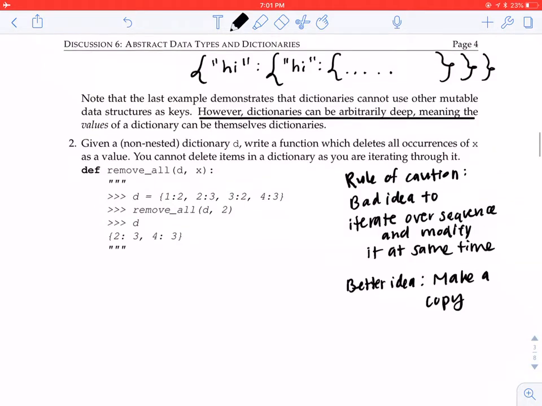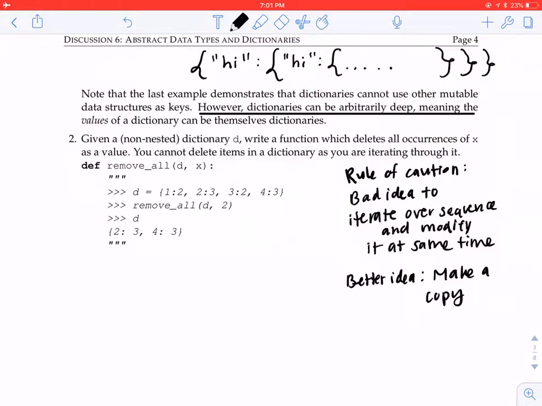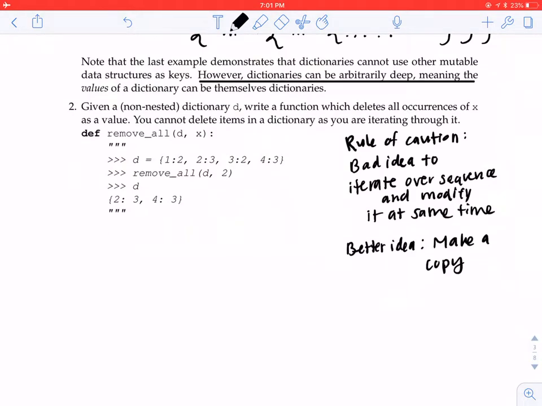So as an example from a past exam, you can also look at fall 2019, I think the Halloween problem. So we had to make a copy of the candies list because when we iterate through it, we're also going to delete some of the candies or take some of the candies out of the list. And so therefore we want to make a copy because we don't want to delete from the original list, we want to delete from the copy instead.